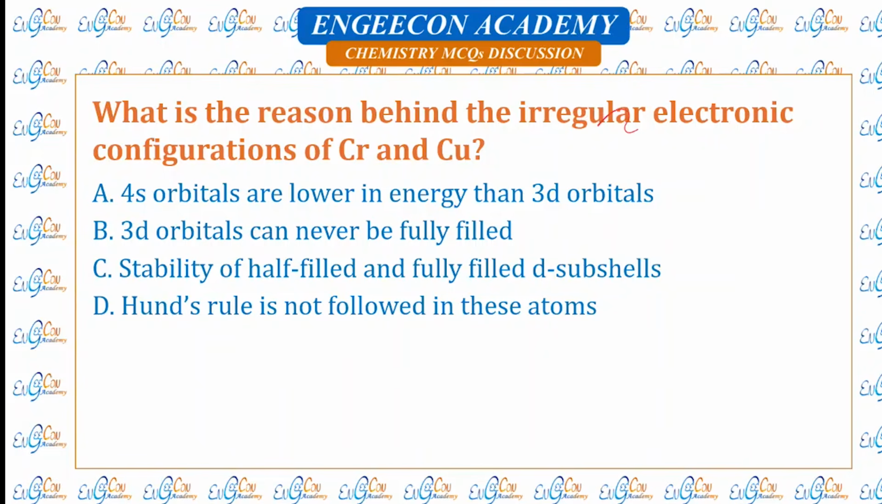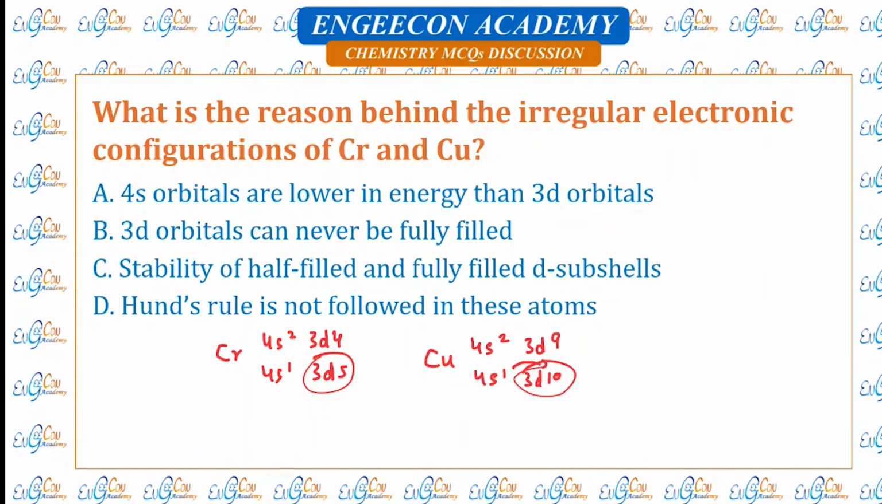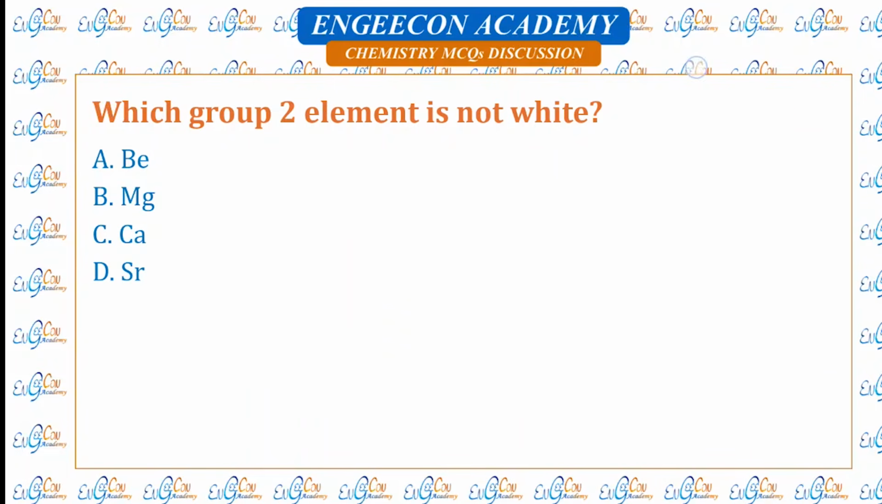Which is the reason behind irregular electronic configuration of chromium and copper? So chromium should be 4s2 3d4, but it is 4s1 3d5 because half-filled d orbital is stable. Copper should be 4s2 3d9, but it is 4s1 3d10. So this is because completely filled d orbital is again stable. So it is due to stability of half filled and fully filled d subshells.